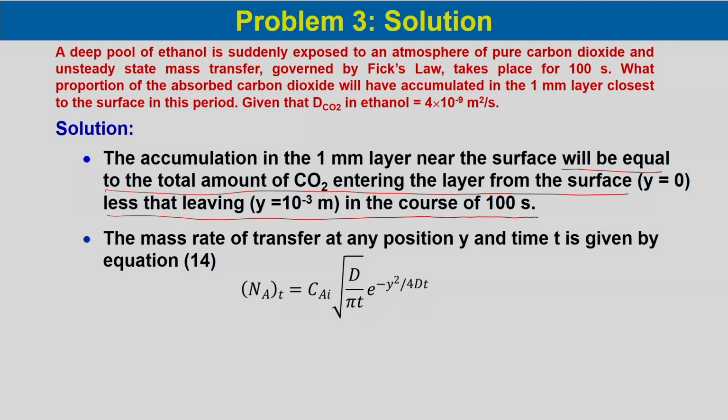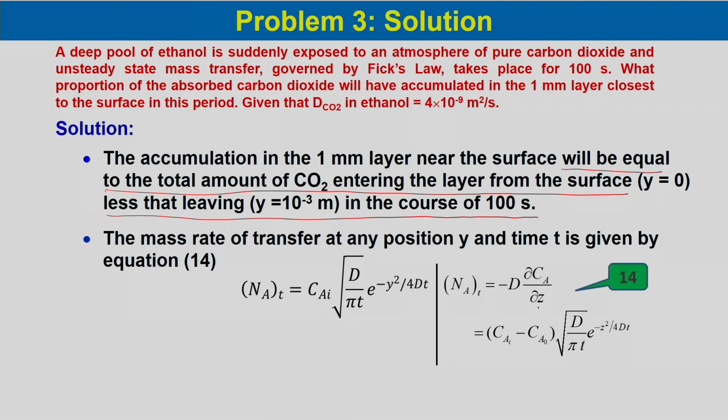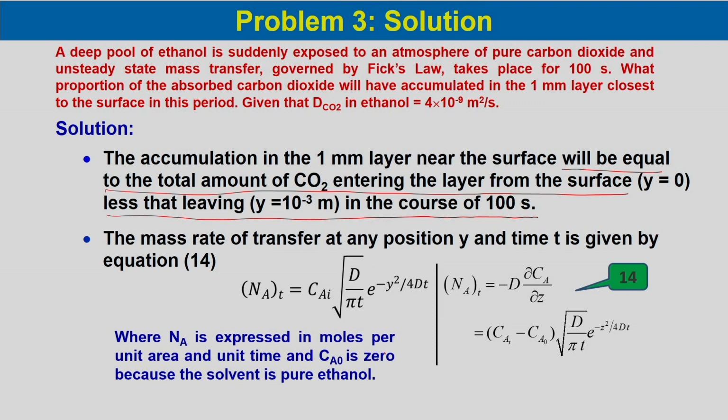N_A(t) would be equal to C_Ai root over D by pi t e to the power minus y square by 4Dt. N_A we know from Fick's law is minus D del C_A by del z, which, if we just substitute, is equal to (C_Ai minus C_A0) root over D by pi t e to the power minus z square by 4Dt. Here N_A is expressed in moles per unit area per unit time, and C_A0 is 0 because the solvent is pure ethanol.